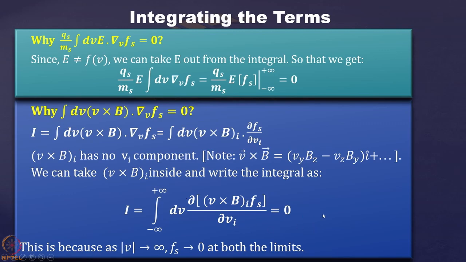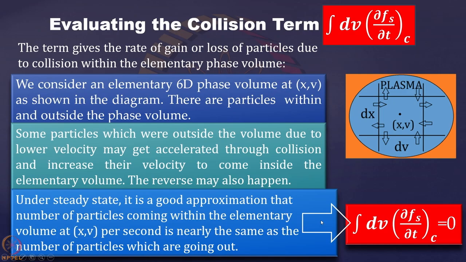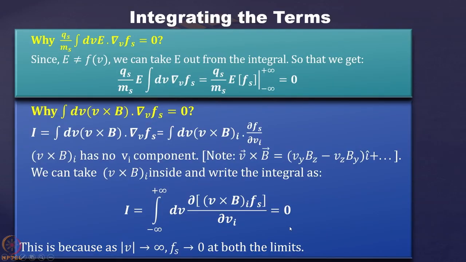So we get this term out of the integration, and because fs is 0 at both limits, plus infinity and minus infinity, when you put in the limits this quantity fs is 0. That gives you the value 0. That is how the integral of dv (v cross B)·grad_v fs equals 0.